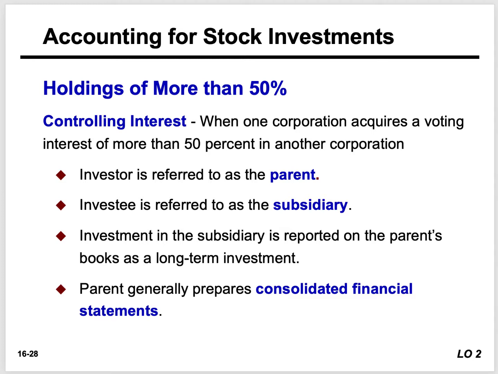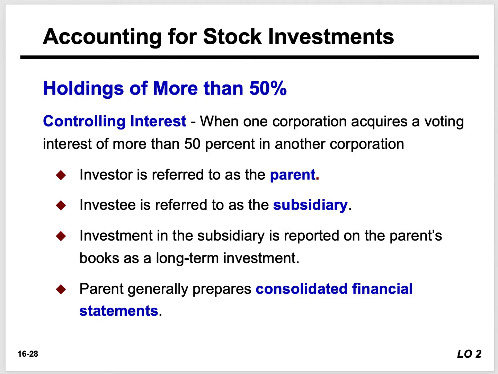So let's say we have Coke and Pepsi, okay? Let's say that Pepsi decides to purchase more than 50% of Coca-Cola's outstanding stock. Guess what? They are now affiliated. Why? Pepsi has purchased more than 50% of Coca-Cola. Pepsi has significant influence. In fact, they have controlling influence over the financials and the operations of Coca-Cola. Coca-Cola is now a subsidiary or affiliate of Pepsi Company.